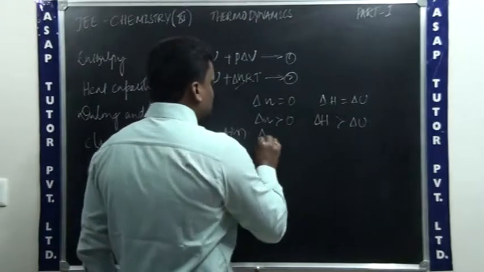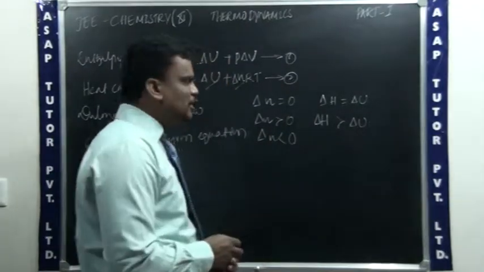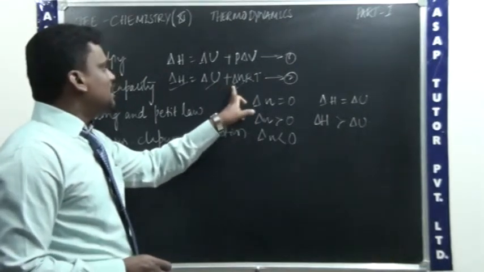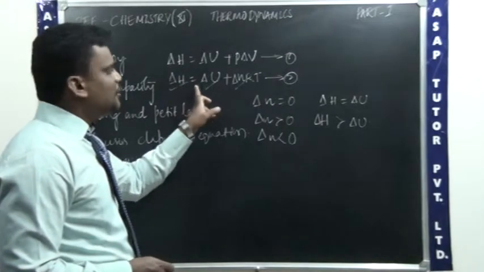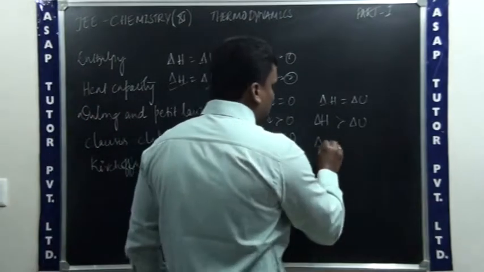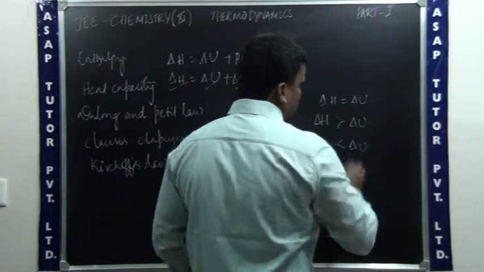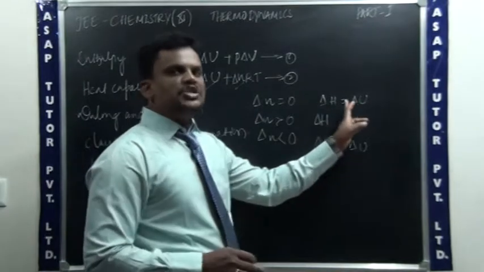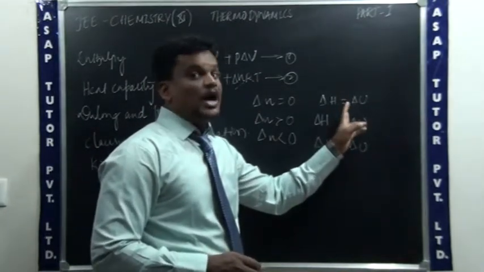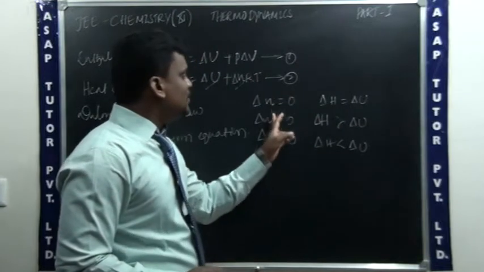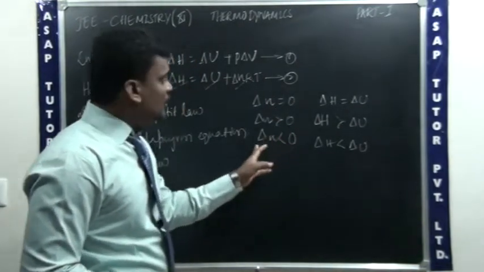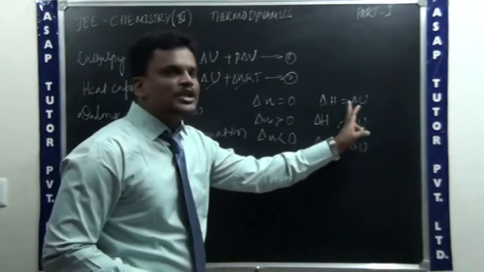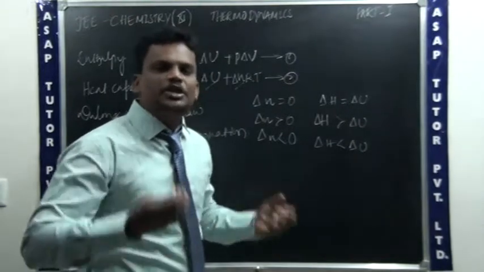Then if the change in number of moles is less than 0, this will become a smaller value. So if it becomes a smaller value, what is the relation between delta H and delta U now? Now delta H is less than delta U. These are all the different conditions. Means here the change in enthalpy and change in internal energy depend on what basis? On the basis of the change in number of moles. If there is a change in number of moles, definitely the relation between the change in enthalpy and the change in internal energy of the system changes.